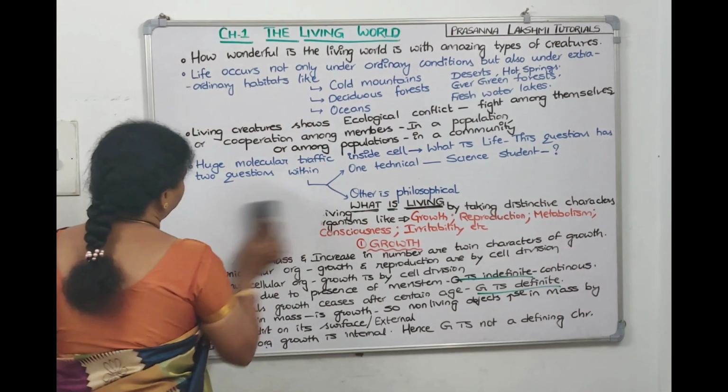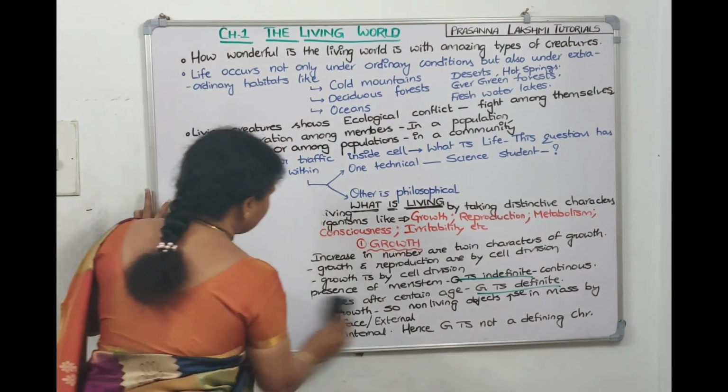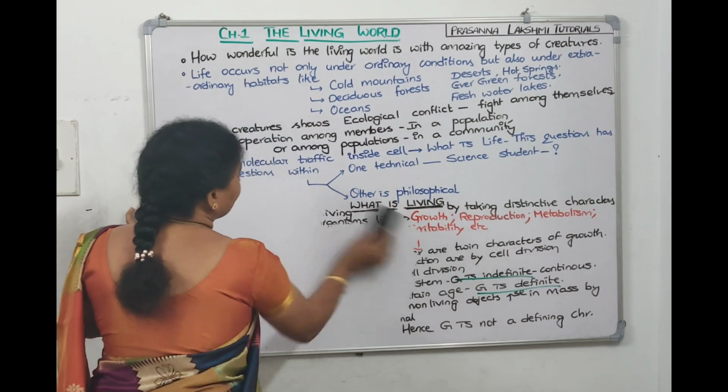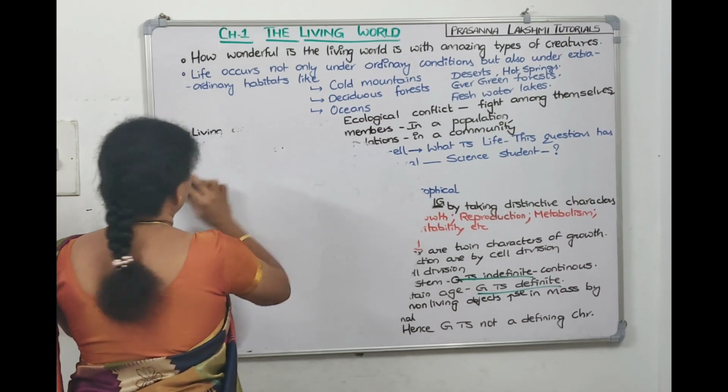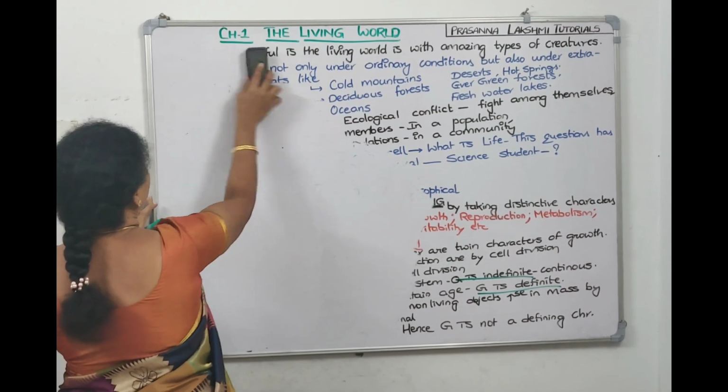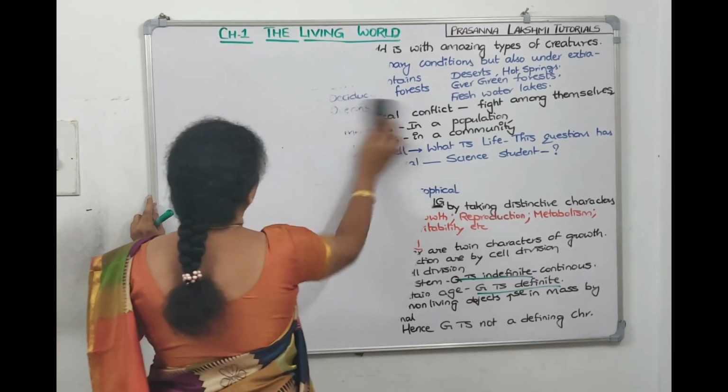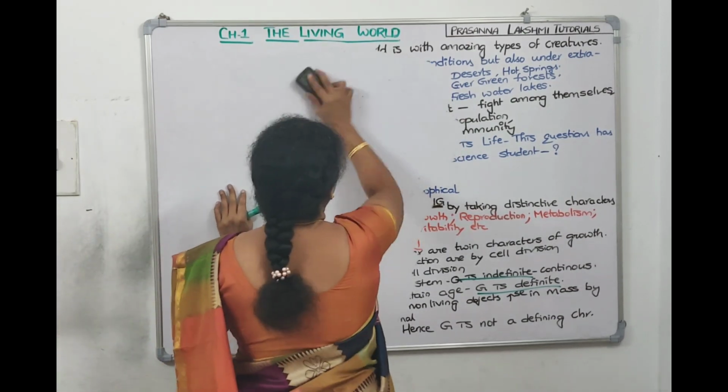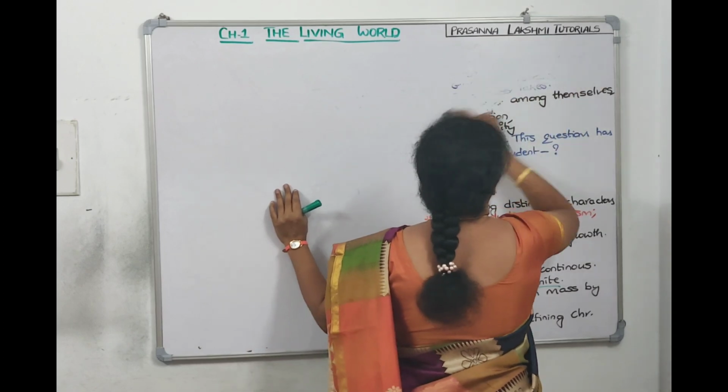Right. Now we finished the first character. We concluded that it is a distinct character, but it is not a defining character. Now let's go to the second character. What is the second character? Reproduction.